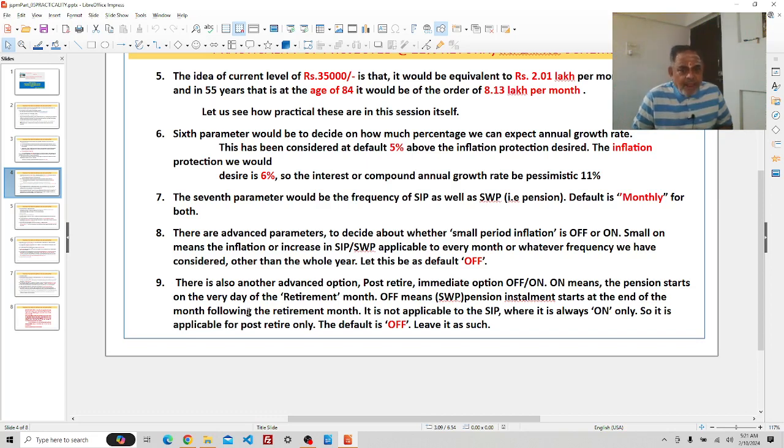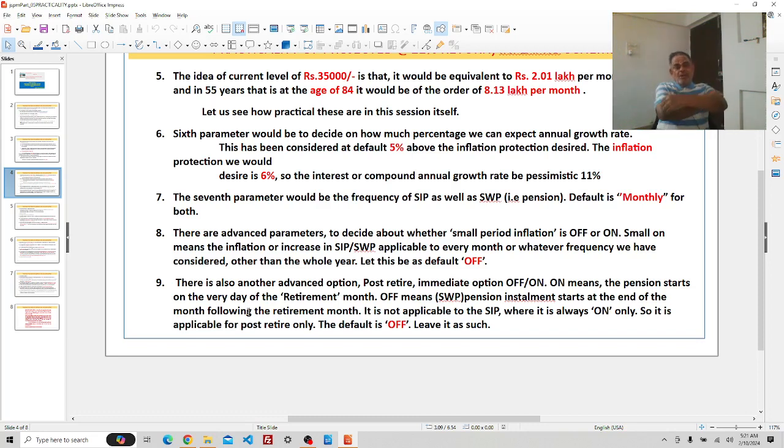That is, the first installment of withdrawal pension will be on completing the 60th year and 1 month after that. It is not applicable to SIP, where it is always on. So it is applicable for post-retirement only.